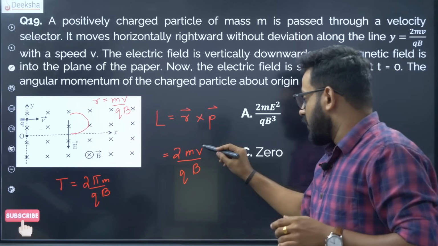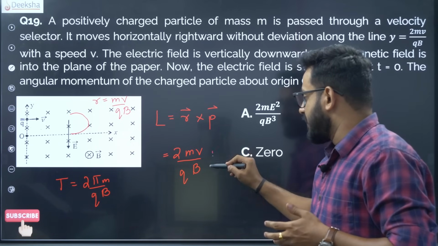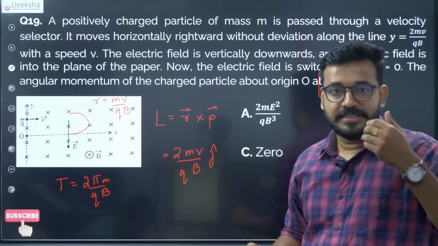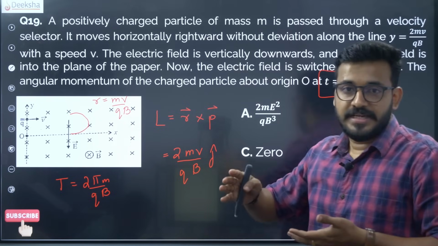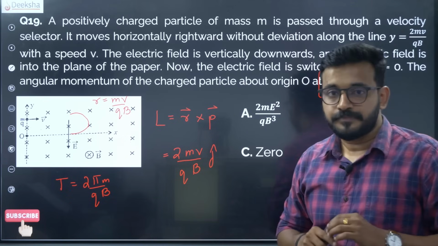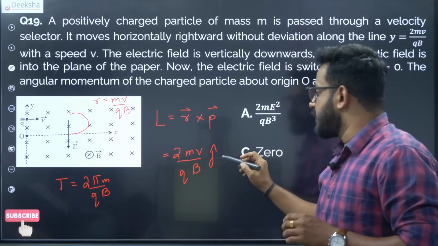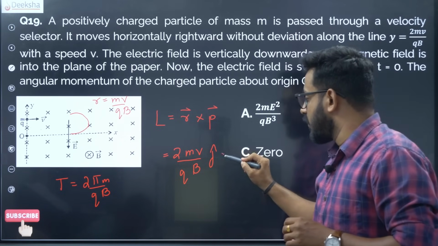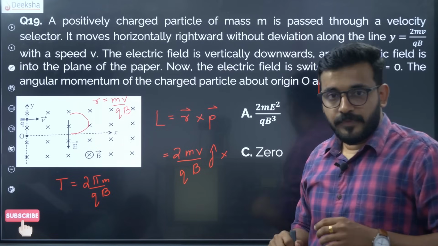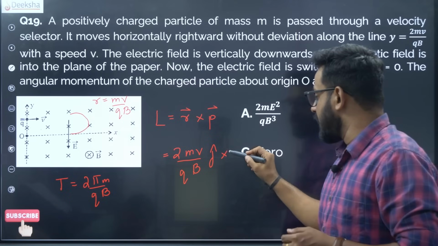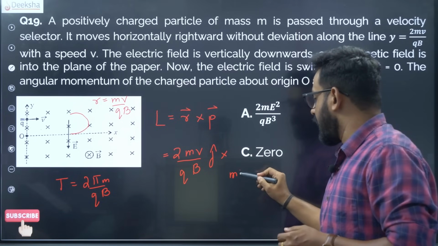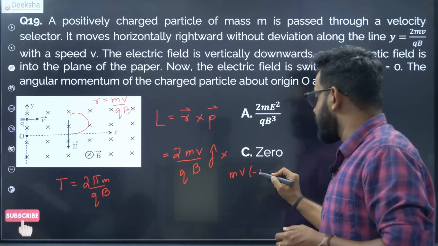So of course you can write r, the position, in the j direction. With respect to the origin, it is upwards in the j direction wherever the particle is. And this is cross p, the momentum. Momentum is going in the negative x direction, so it is mv minus i cap.